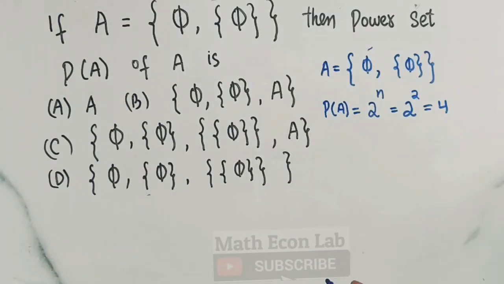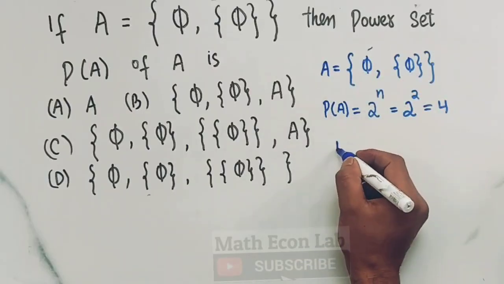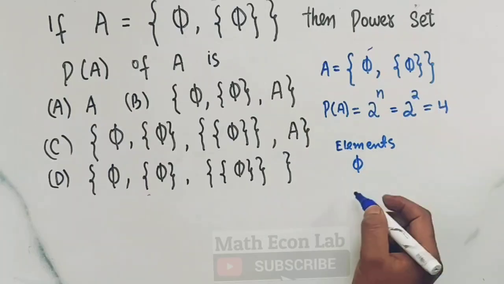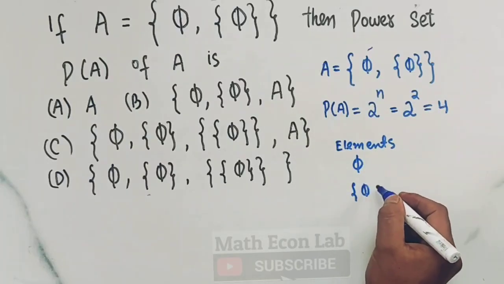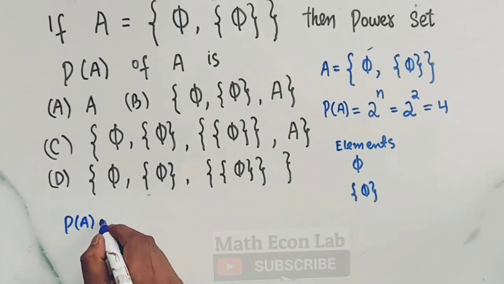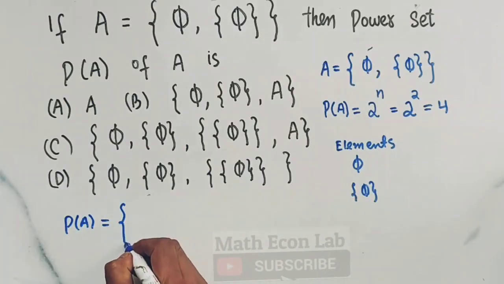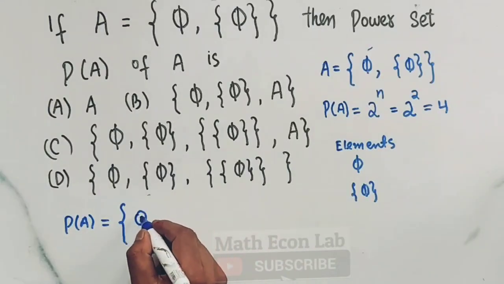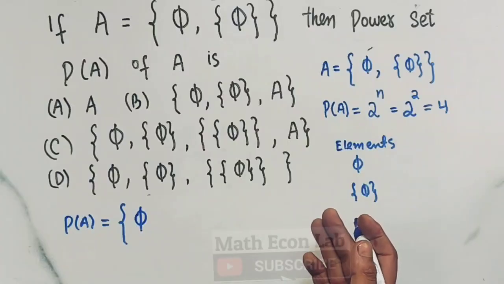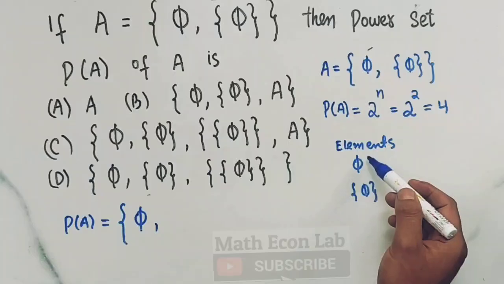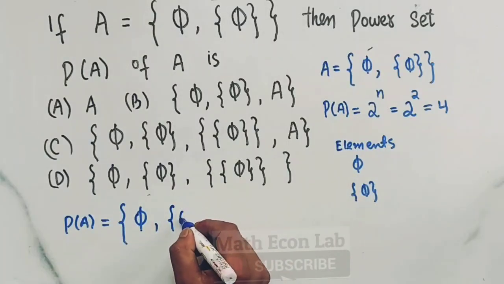Okay, now what are the elements here? The elements are 5, then the set containing element 5. Now in power set A, we know we always include the null set and the set itself. These are the 2. Every set contains the null set as its element. Okay, then we have this subset, the subset containing 5.